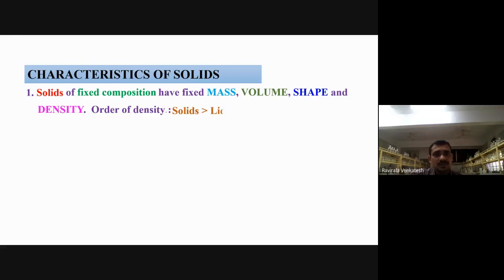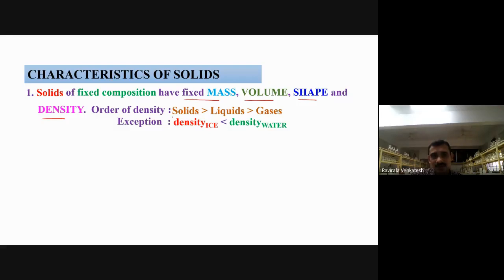So just now we discussed this. Solids of fixed composition have fixed mass, volume, shape, and density. And in order of density, solids are more than liquids, liquids are more than gases. There is an exception. If I say any theory in chemistry, definitely there will be an exception. So what is the exception here?